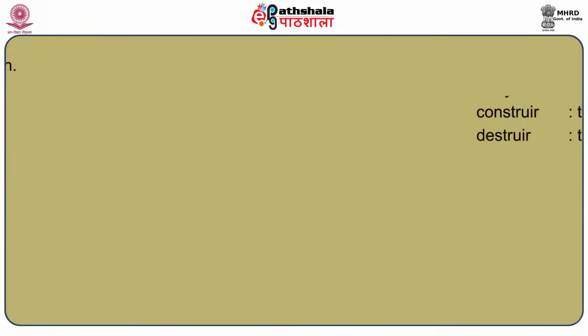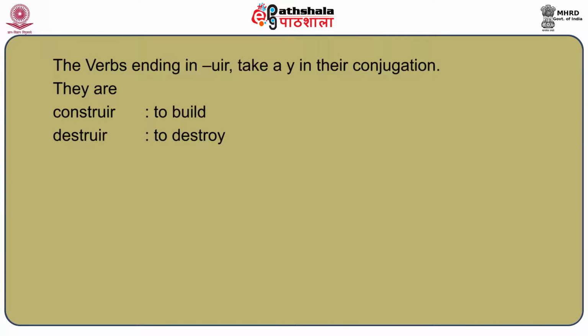Now there are verbs ending in uir that take a y in their conjugation. A few verbs are construir, which means to build, and destruir, which means to destroy. So how does it take y? Let's see the conjugation.